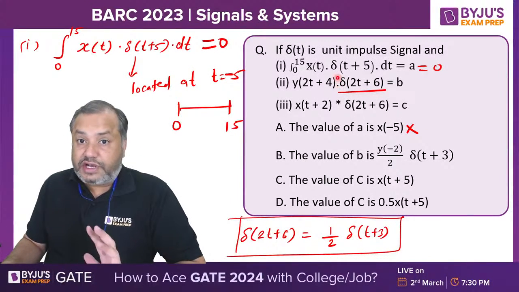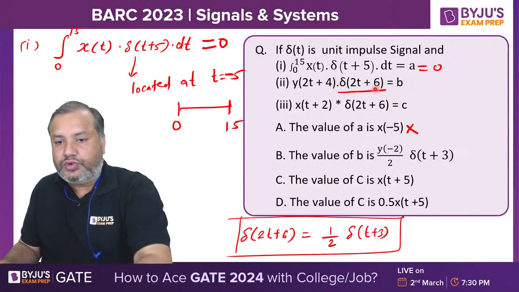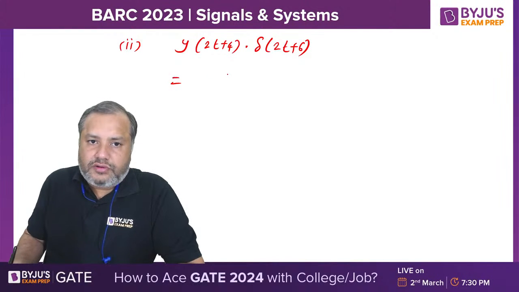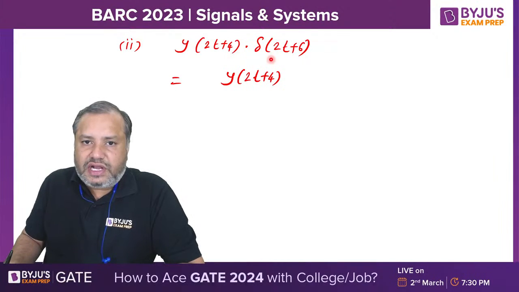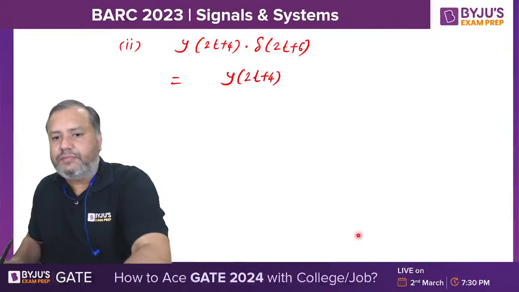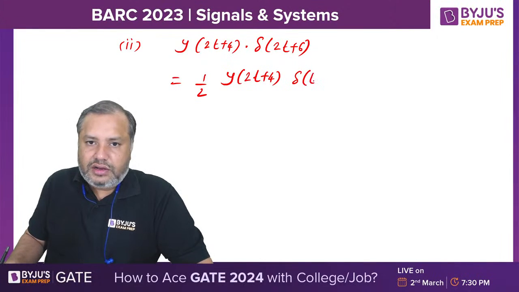Multiplied, not convolution, it is multiplication. In the second case, it is multiplication, delta 2t plus 6. So students, y of 2t plus 4 and this delta 2t plus 6, how much is it? 1 by 2 delta t plus 3. 1 by 2 delta.